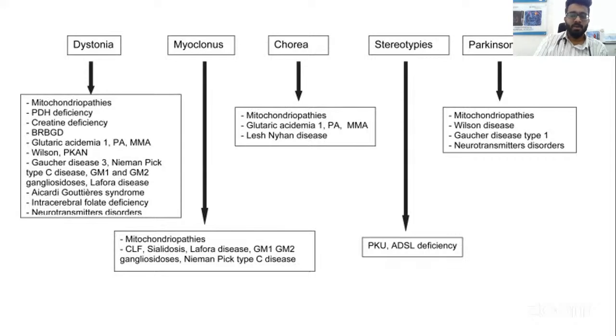in children. So whenever you have a child with Parkinsonism-like features or hypokinesia, bradykinesia, start thinking about Wilson's disease in the first go. Followed by mitochondrial disorders and followed by NBIA spectrum. They can also present with Parkinsonism.